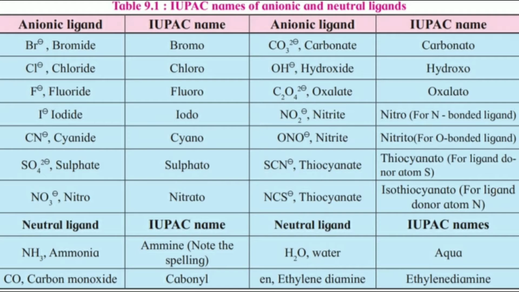These are the IUPAC names of anionic and neutral ligands. For example, bromide is named as bromo. Chloride is named as chloro, and fluoride is named as fluoro according to the IUPAC name. Iodide is named as iodo. Cyanide is named as cyano. Sulfate is named as sulfato. Nitrate is named as nitrato.